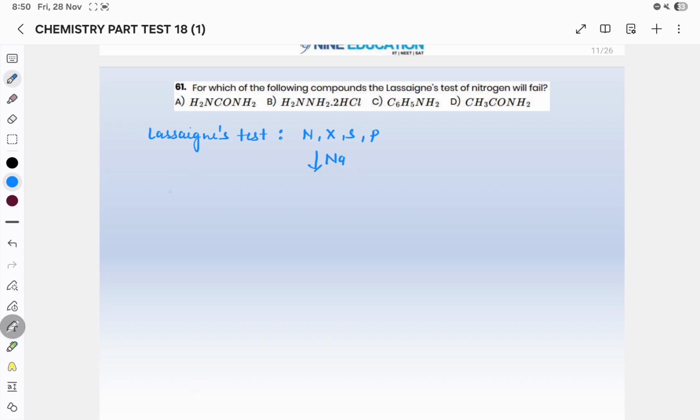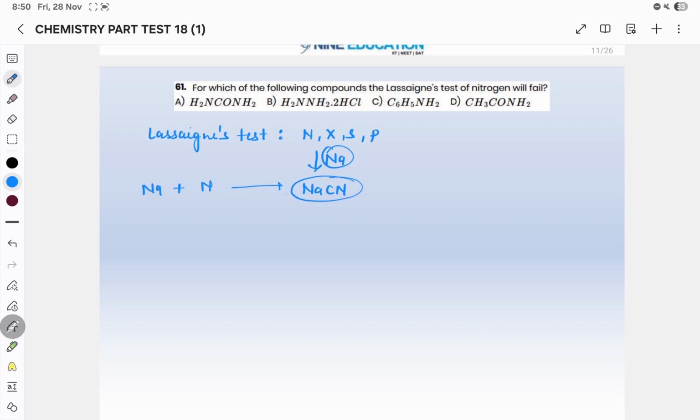If your organic compound contains nitrogen, then once you do fusion with sodium, it will convert into NaCN. Why are we doing fusion with Na? To convert the covalent organic compound into an ionic compound, so further we can do other tests.